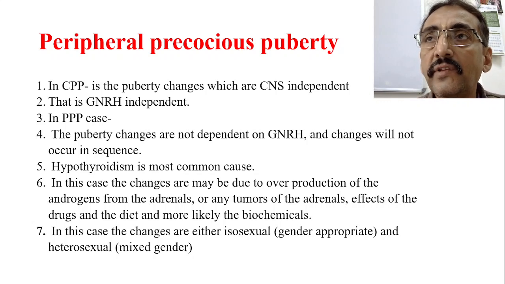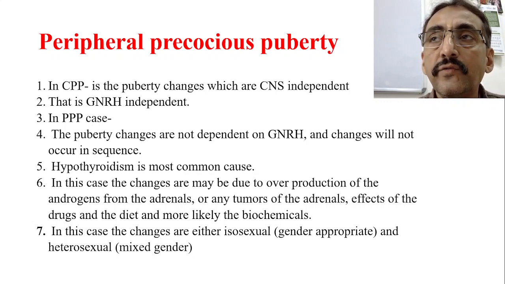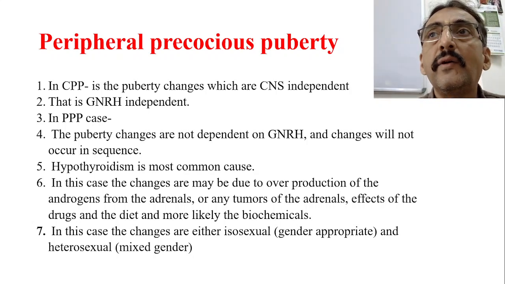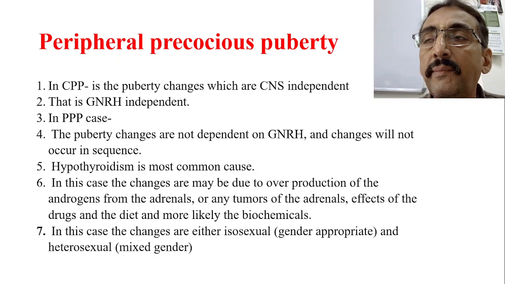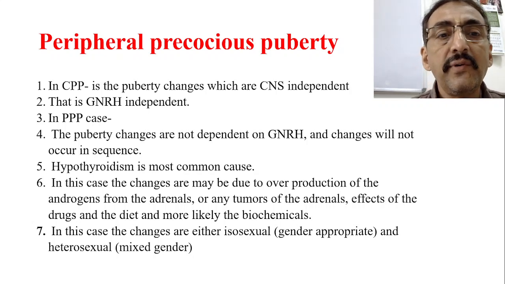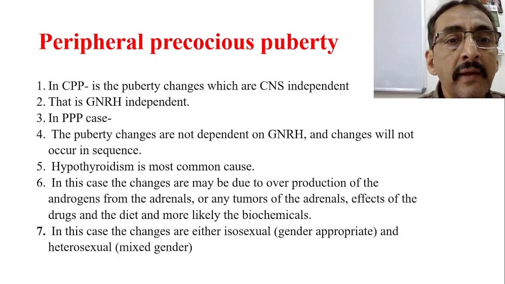They will not follow the sequence of telarche, adrenarche, growth spurt, and menarche. Menarche may come earlier than telarche, or sometimes adrenarche may come before telarche, or sometimes nothing comes but only menarche. So they are not following any sequence. This is how we have to differentiate PPP.